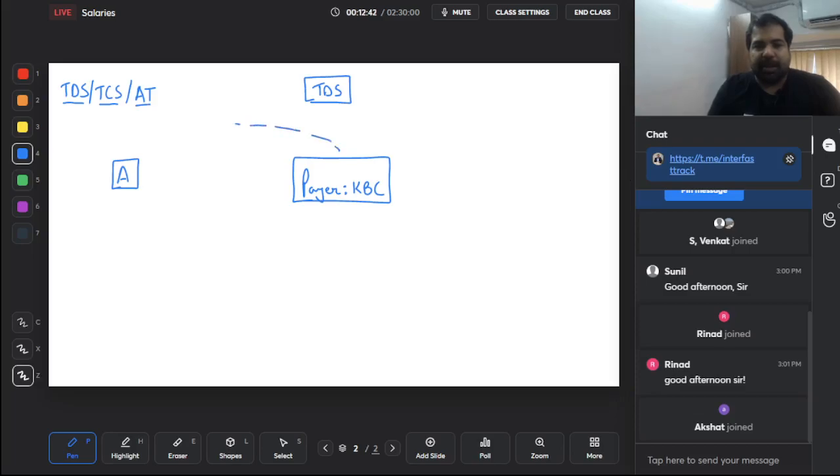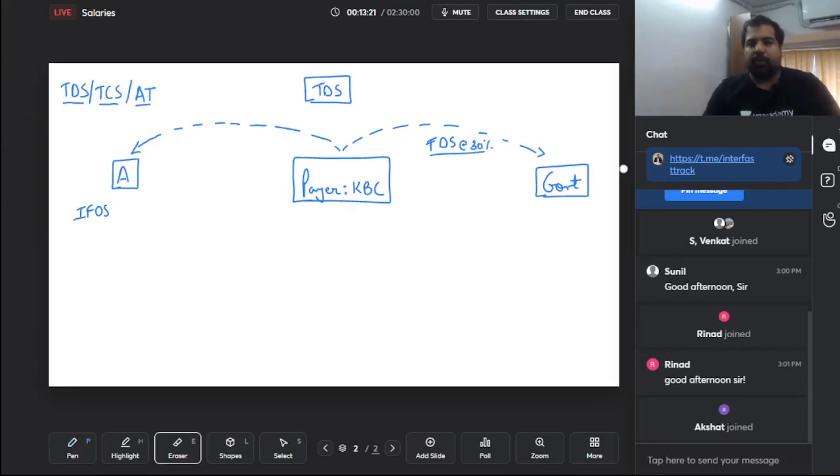So this is him winning 10 lakh rupees in KBC. Of course, that's his income. It will go in IFOS, that will go in his income, that 10 lakh rupees, and he will have to pay tax on it. But today this is the month of August, and he will land up paying tax next year. So the government doesn't want to wait for so long. They tell the payer, that is KBC, that listen KBC, while you are paying him, why don't you do one thing? Why don't you deduct some amount and pay to us and call this tax deducted at source? Of course, the payer has to agree because it's the government's instruction, so they will deduct TDS. In this case, the TDS is 30%. Does it remain 30? Always no, it changes from section to section and from income to income. But on casual income that you earn, this is 30%.